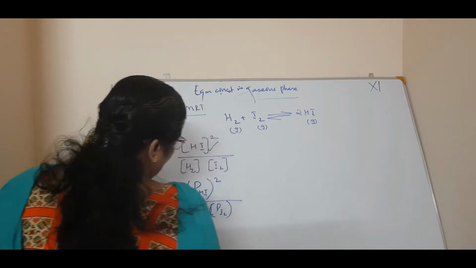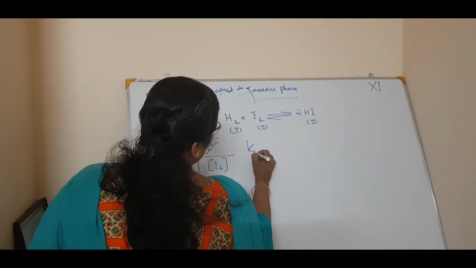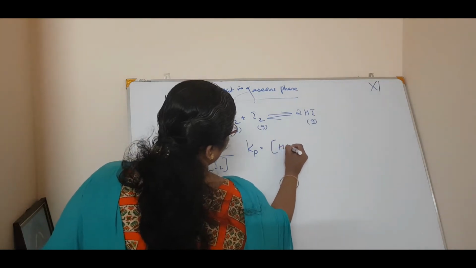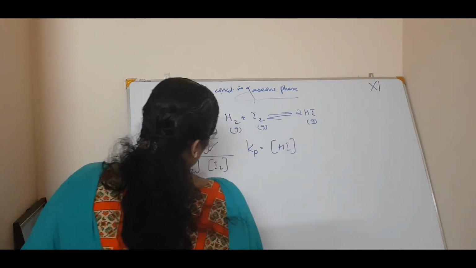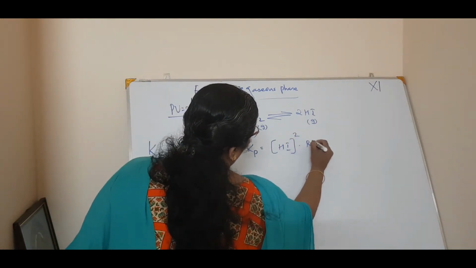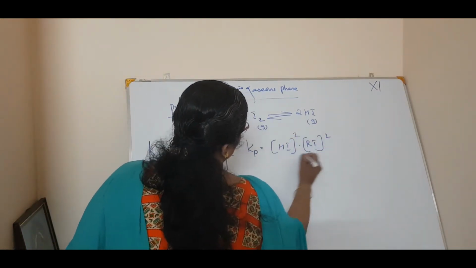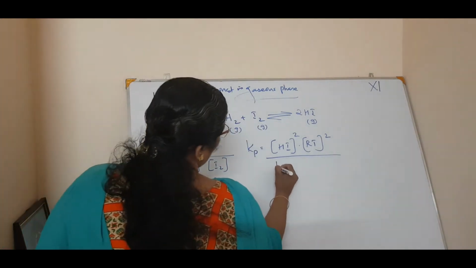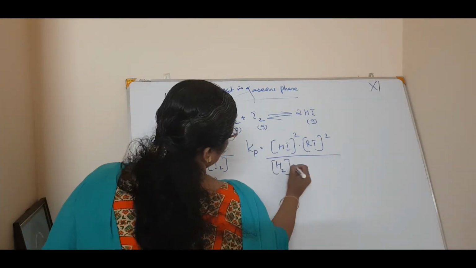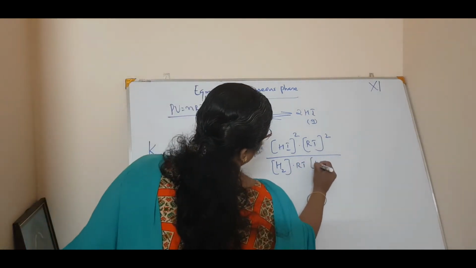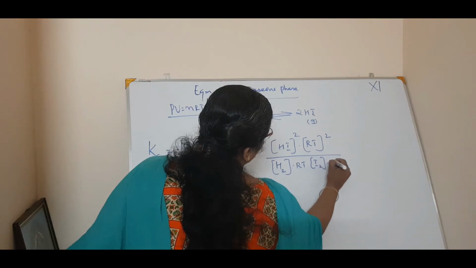So I will get Kp is equal to pressure of HI, which is concentration of HI the whole square into RT the whole square, divided by pressure of H2, which is concentration of H2 into RT, and pressure of I2, which is concentration of I2 into RT.